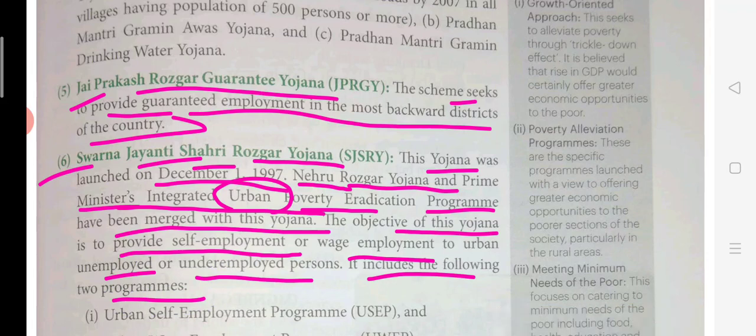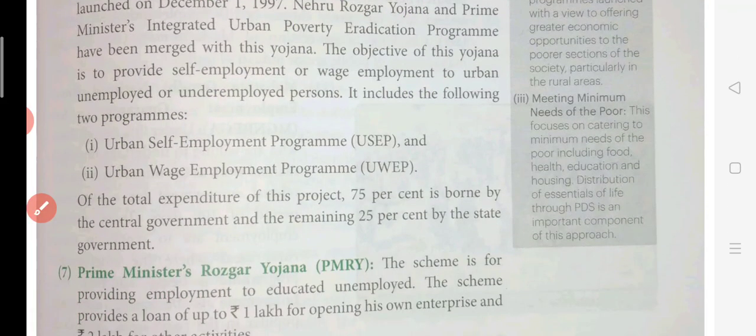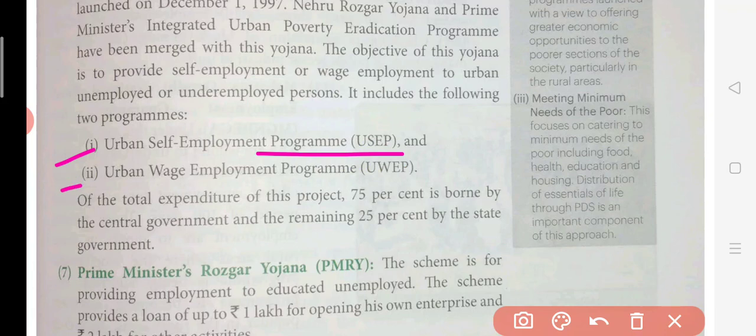Now, self-employment was provided to the people of the urban areas. The urban self-employment program was there, then the urban wage employment program was there. In terms of wages, it means laborers, and self-employment is for people who want to work in the cities as employees. So it was done for their improvement. It was a kind of self-employment thing. Some funding will also be given to these people, and this is how they can improve their condition.